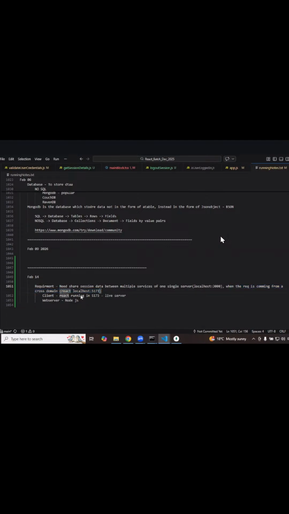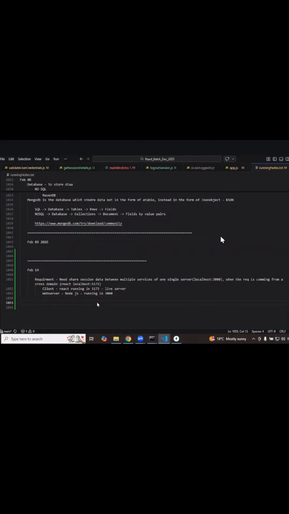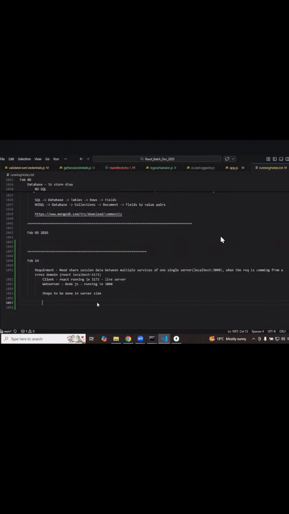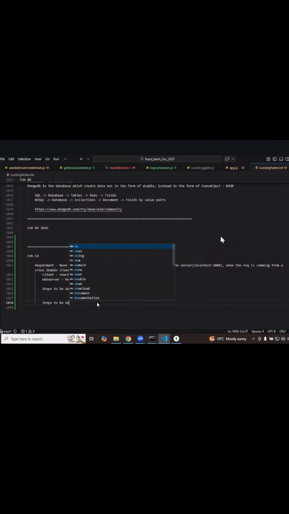Okay. Now, our client is React, which is running on so-and-so port. Our server is Node.js, which is running on port number 3000. Okay. Now, what are the steps to be done? The steps are, we have to do steps in both client side and server side. Steps to be done in server side. Steps to be done in client side. Okay, we have to implement some steps both in client side and server side.